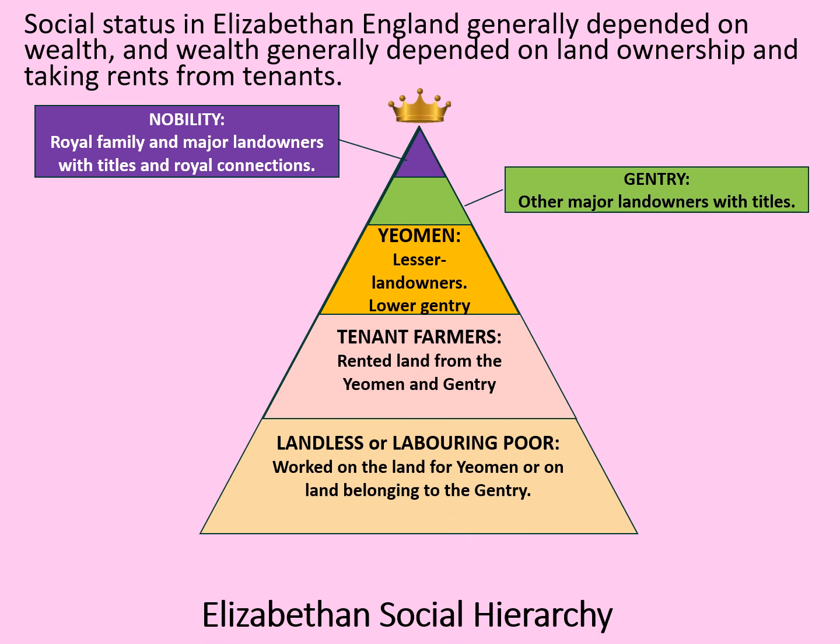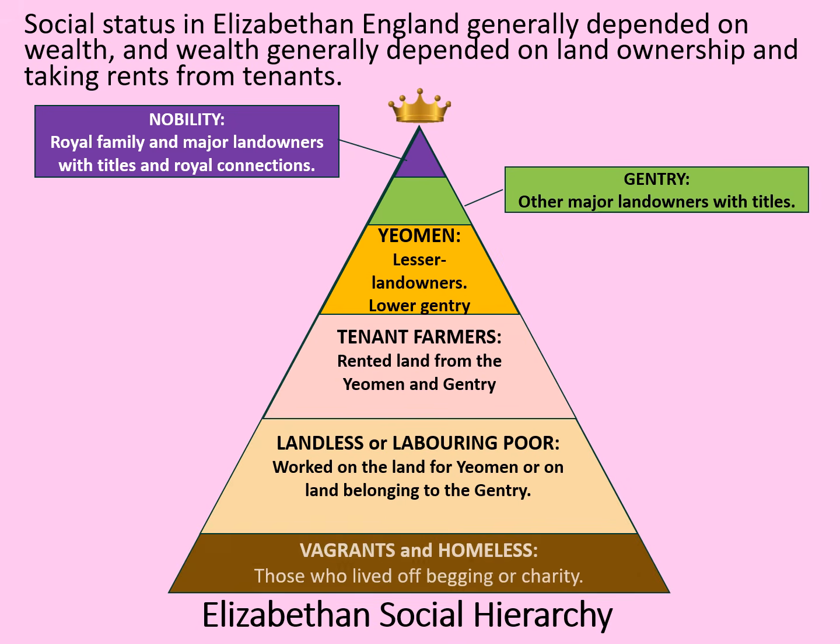They worked on the land for the yeomen or on land belonging to the gentry, effectively as farm labourers growing the food. This social hierarchy would particularly apply to the countryside. Then right at the bottom we've got vagrants and the homeless. These are a smaller section of society than the landless and labouring poor, but they lived off begging or charity. They might even be semi-criminal in some areas.